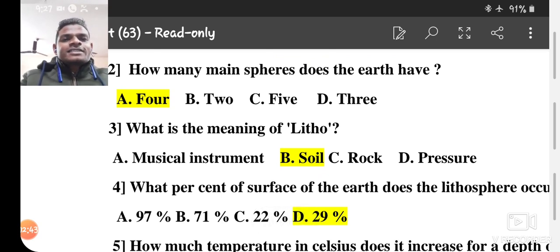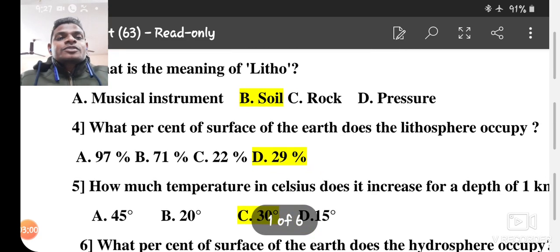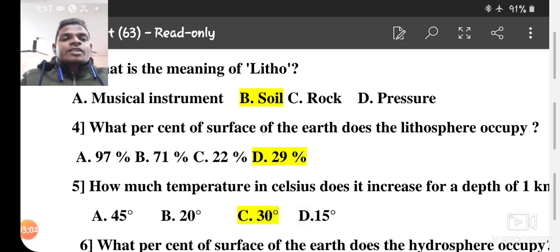That we have discussed: A musical instrument, B soil, C rock and D pressure. The right answer is rock, and the other name is solid also. So that's why it is known as rock sphere, soil sphere, solid sphere.